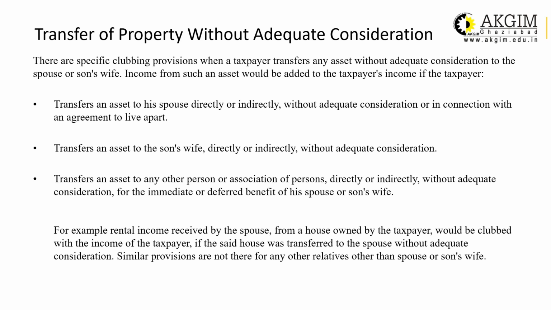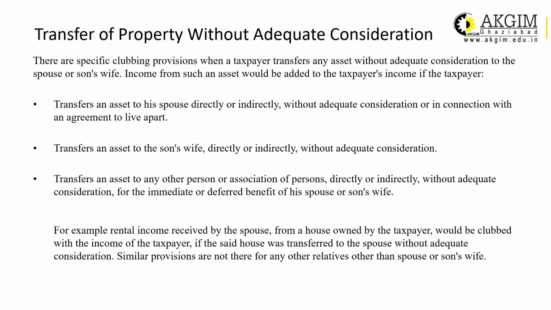Transfer of an asset to his spouse directly or indirectly without adequate consideration, or in connection with an agreement to live apart. That means this provision is not applicable when there is a transfer of an asset because of an agreement to live apart. They are divorcing, and because of this divorce, because of their mutual separation, this asset is transferred. Then this provision is not applicable. Transfer of an asset to son's wife directly or indirectly without adequate consideration.